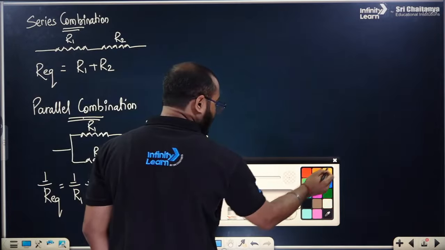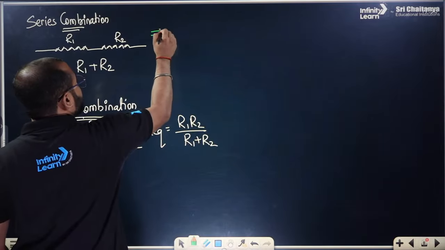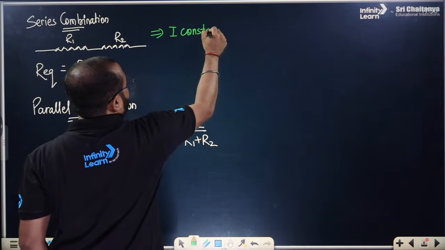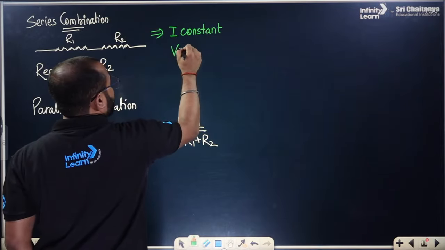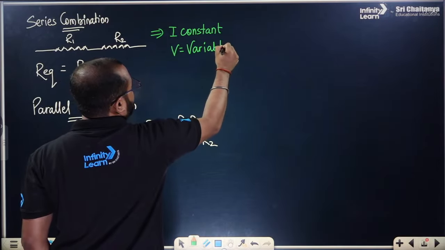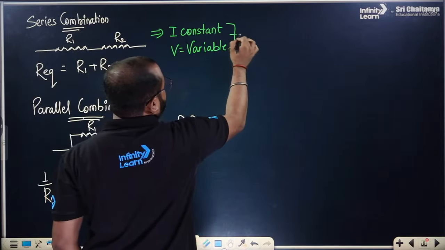A few more things, everyone. In a series combination, the current is constant for the circuit, I is constant, while V is variable for every single resistor.